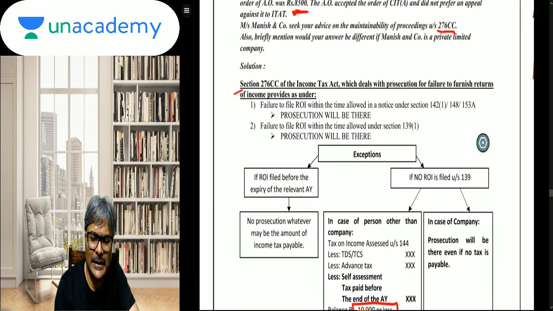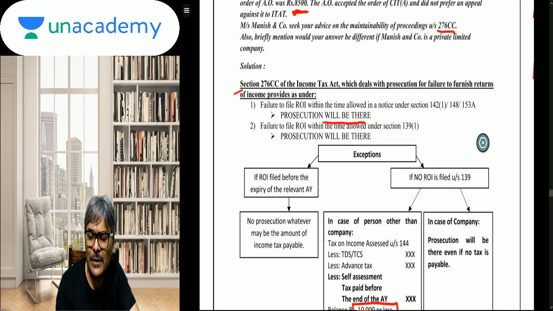276C of the Income Tax Act, which deals with prosecution for failure to furnish the return of income, provides as under. Failure to file the ROI within the time allowed in a notice under section 142(1), 148 or 153A: will there be a prosecution? And the answer is yes. So, in response to the notice, when I am asking you for the ROI and there is a failure on your part to furnish the ROI, prosecution is inevitable.